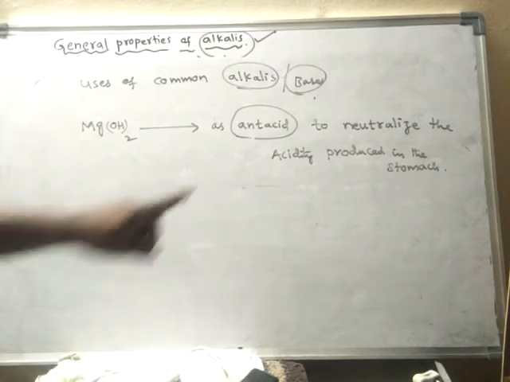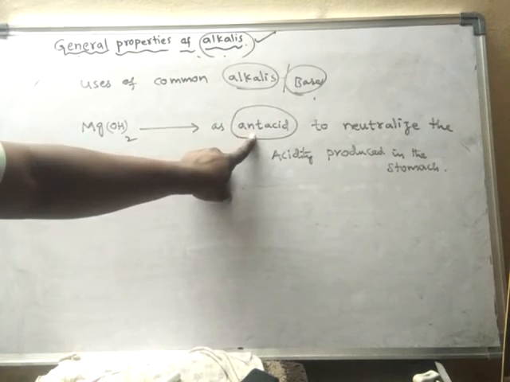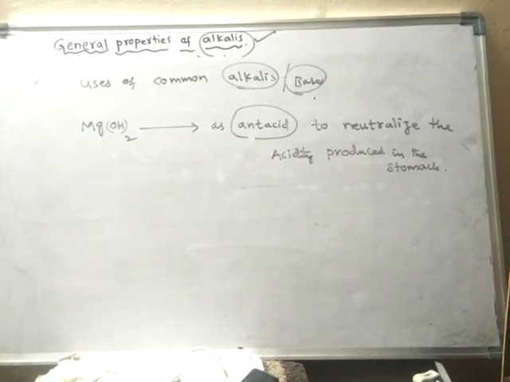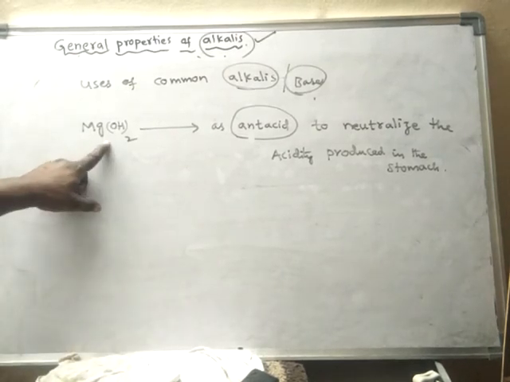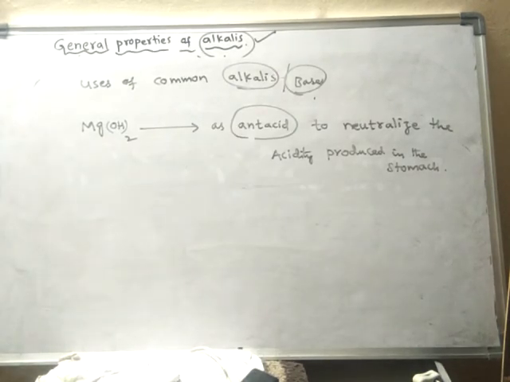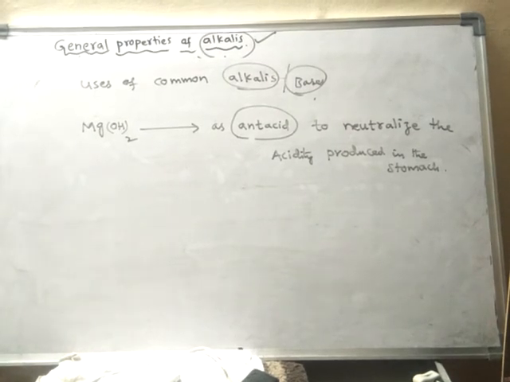So what is used in the manufacture of antacid tablets or antacid syrups? We use magnesium hydroxide. Along with magnesium hydroxide there are many other chemicals also, but magnesium hydroxide is one of the chemicals used as an antacid to neutralize the acidity produced in the stomach.